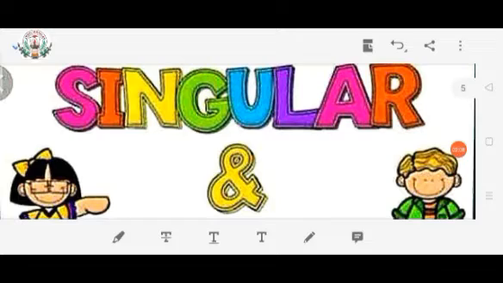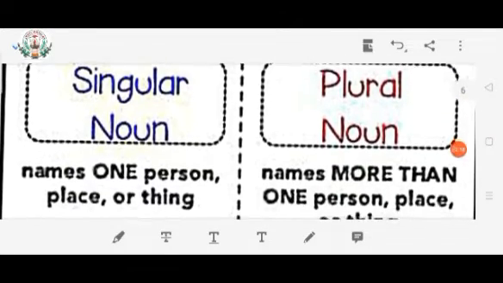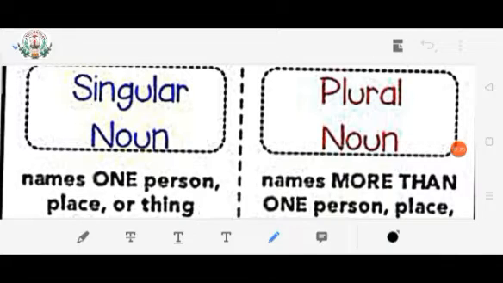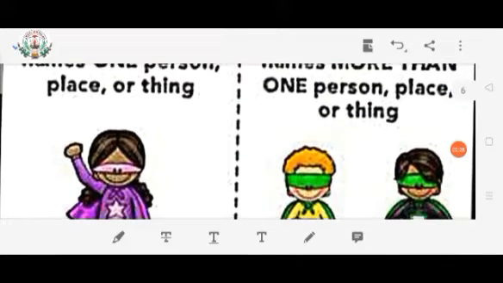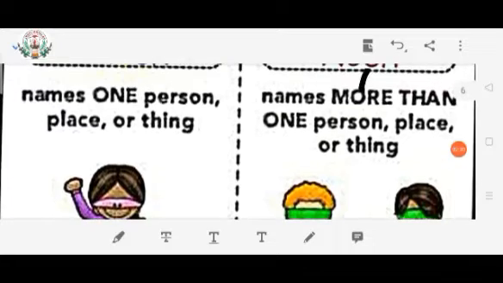In English, this noun may be followed by a singular or a plural. Singular noun names one person or thing.